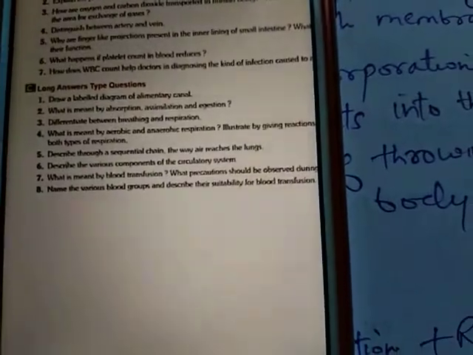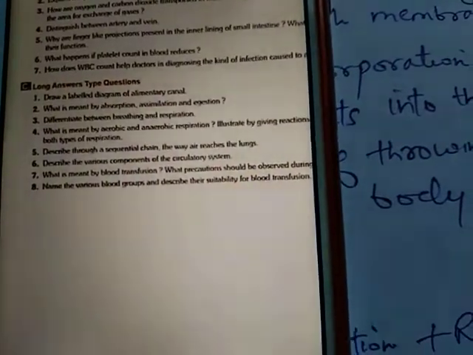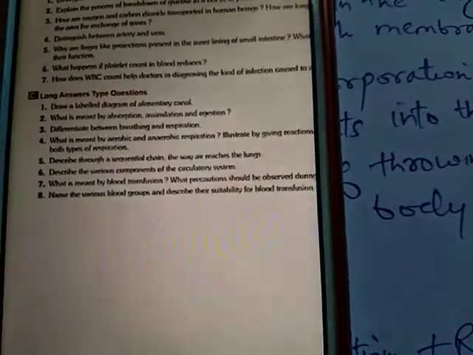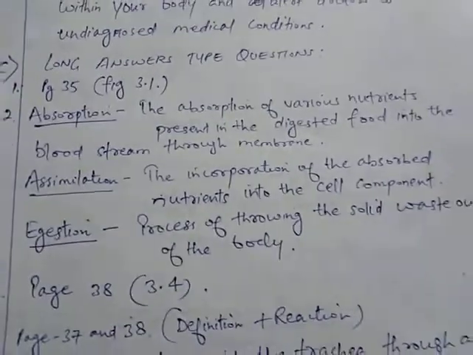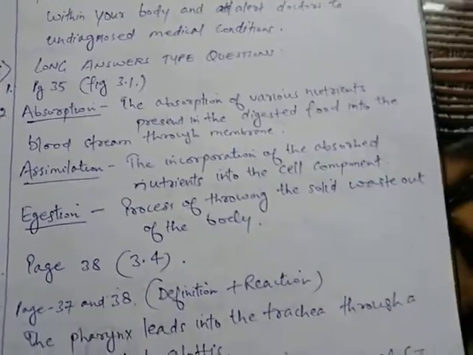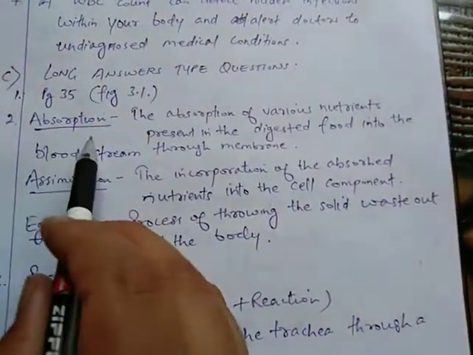Question number 2 is: what is meant by absorption, assimilation and egestion? Students, for this you have to write the definition of all the terms. First term is absorption.